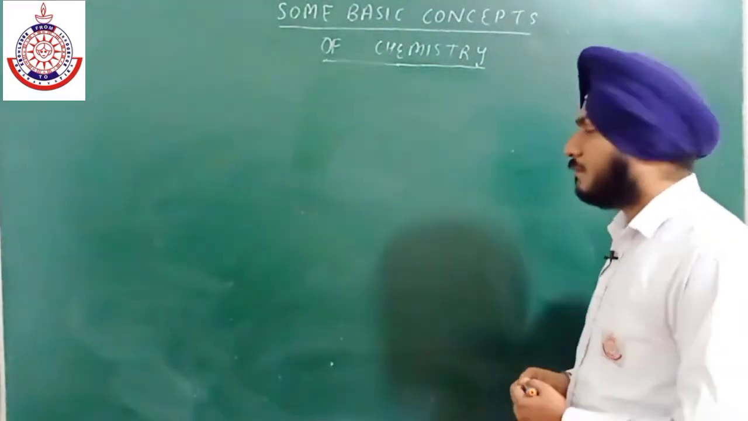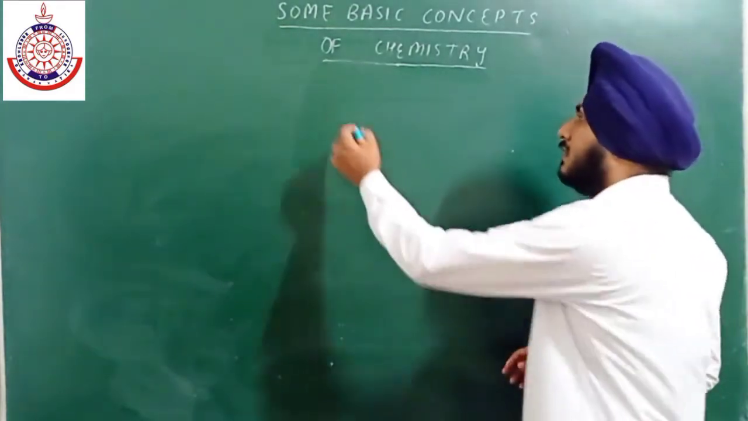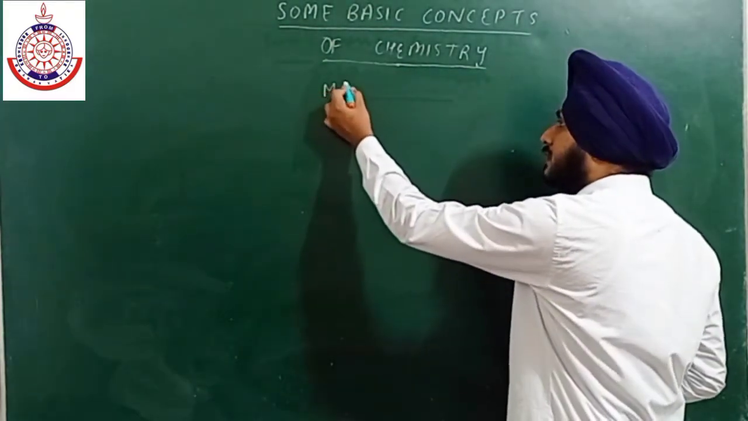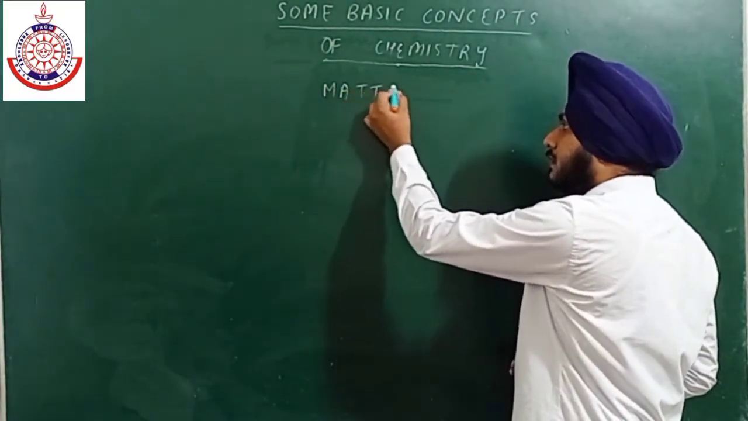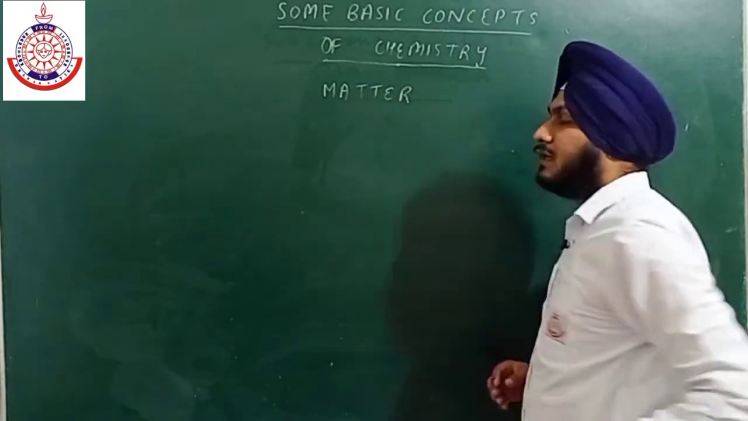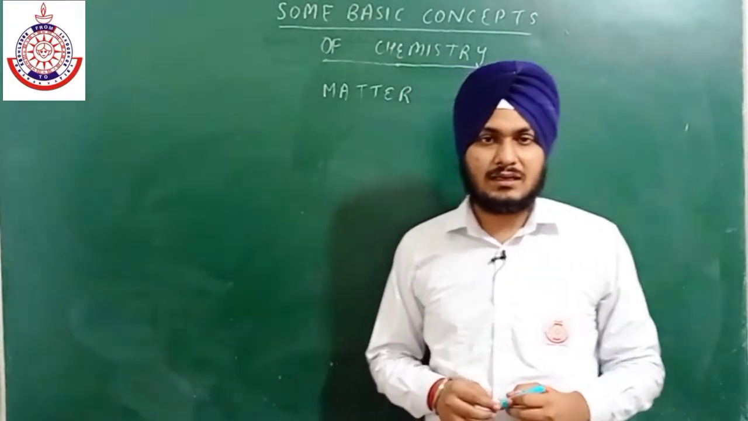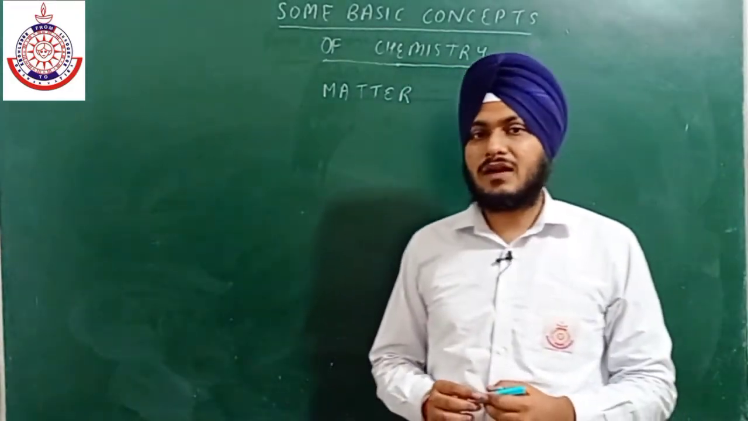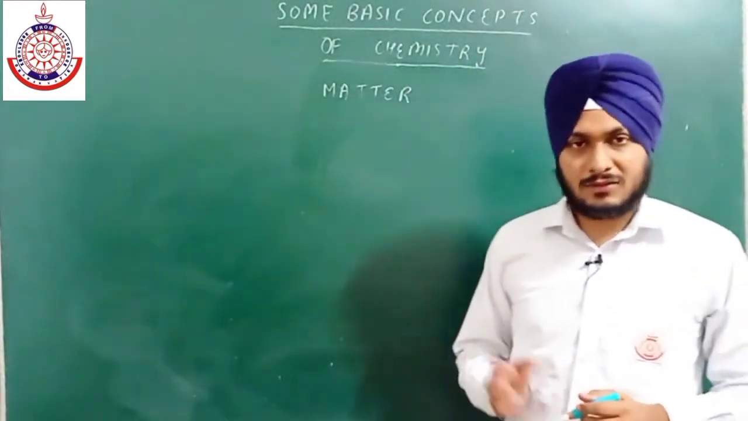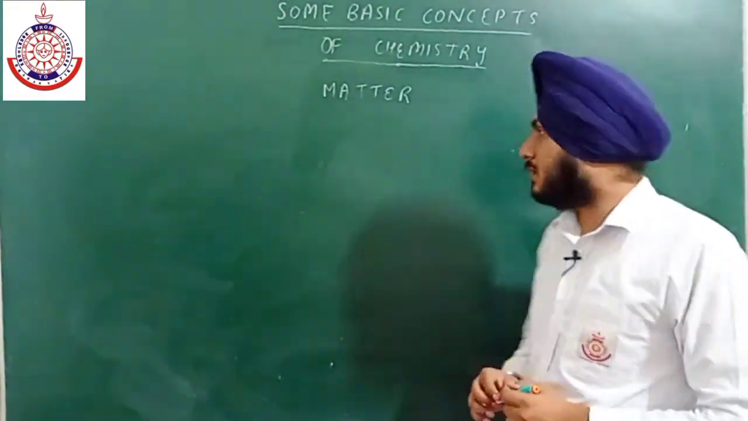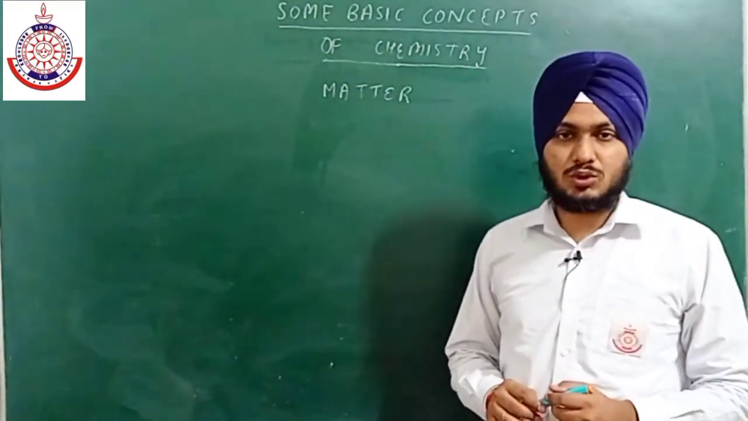Okay, so firstly, some basic concepts. We are starting from matter. What is a matter? Okay, so this we have already studied in our ninth class. So matter is anything which occupies space, possesses mass, and whose existence can be felt by our five senses. Okay, so this is simply matter, and matter is classified into two parts.